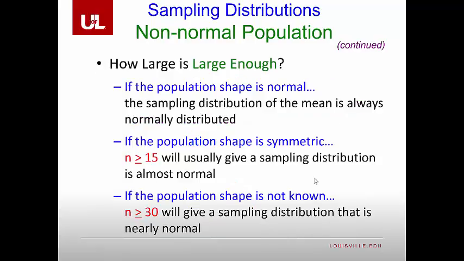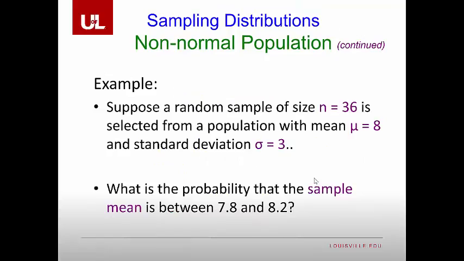Well, if the population shape is normal, then we can still use the old rule. If the population is normal, the sampling distribution for the sample mean also must be normal. If the population shape is at least symmetric around mu, then we only need a sample size of about 15 or greater in order to get the sample mean to have a normal distribution. And if the population is not normal or not known, then we need a sample size of at least 30 or greater in order for the sampling distribution to be approximated by normal.